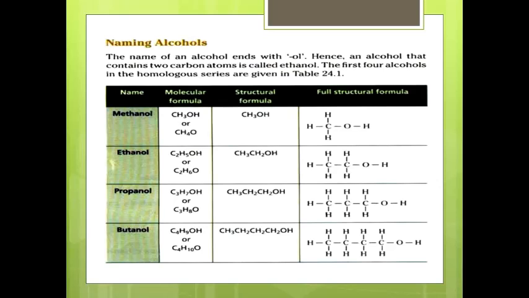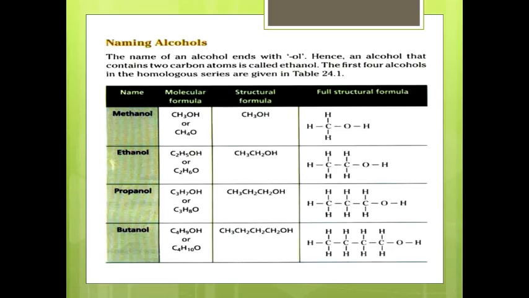Ethanol contains 2 carbon atoms. The molecular formula for ethanol is C2H5OH, or we can write it as C2H6O. Its structural formula is CH3CH2OH and its displayed formula is shown in the diagram.